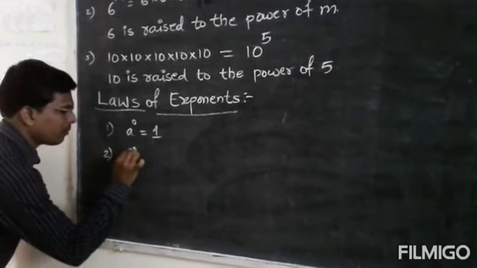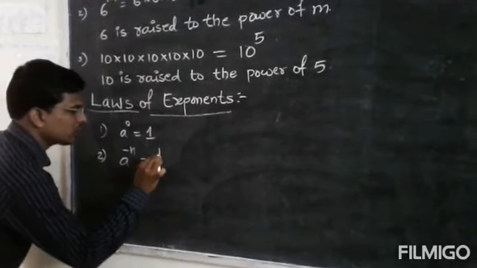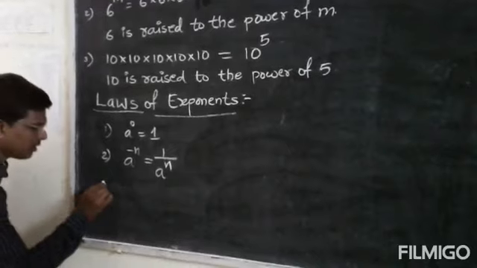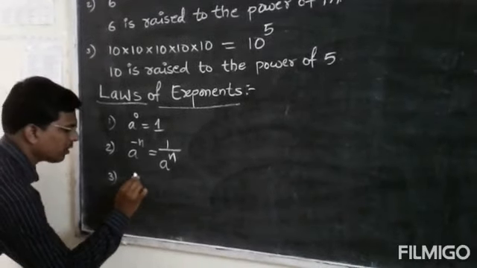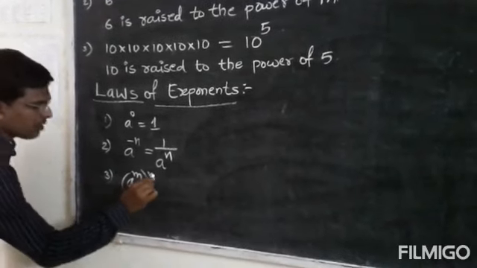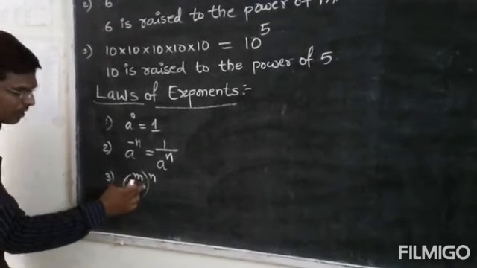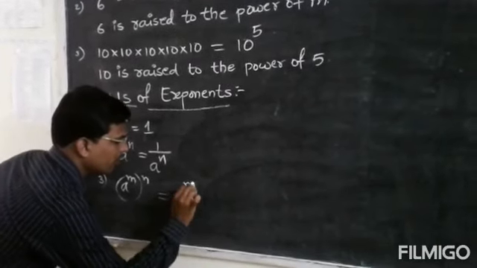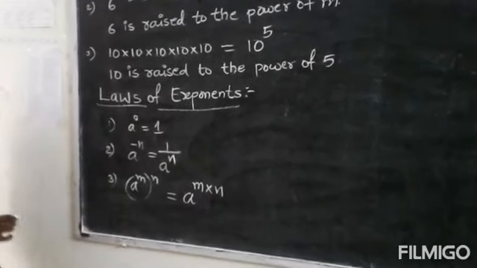Next, a to the power of minus n is equal to 1 by a to the power of n. A to the power of m and whole to the power of n is equal to a to the power of m into n.